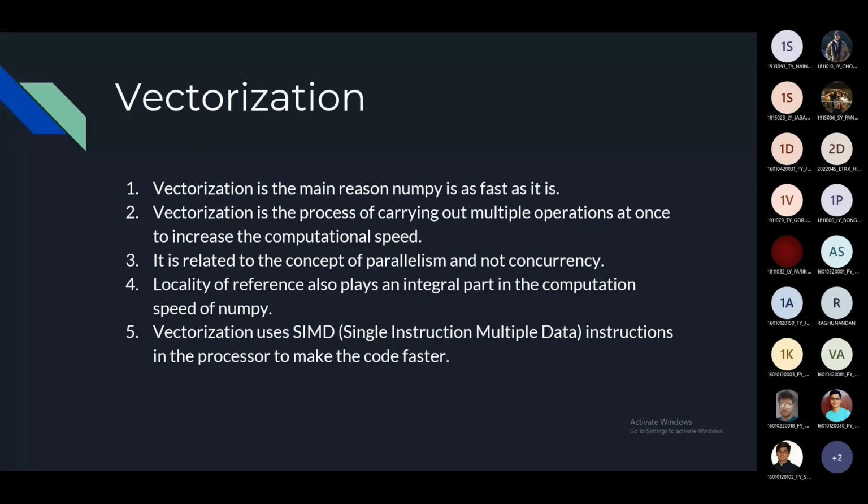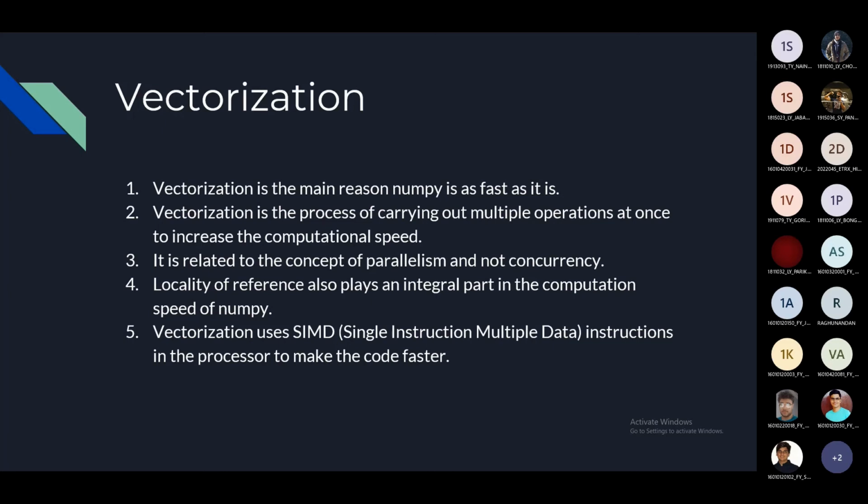will run individually, independent of each other, on 4 different threads of 4 cores or on 4 different machines altogether. So instead of 40 seconds, it will only take 10 seconds. This is one of the main reasons why NumPy is so fast. And the reason why it can use this data parallelism concept is locality of reference.